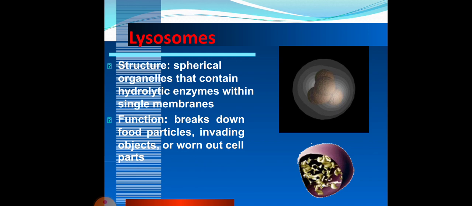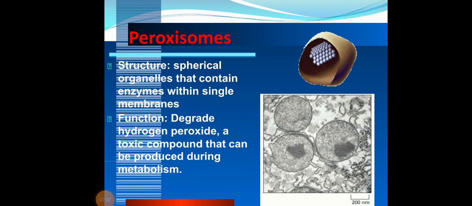Then we have lysosomes. The structure is spherical organelles that contain hydrolytic enzymes within a single membrane. The function is to break down food particles, invading objects, or worn out cells. Then the peroxisomes. The structure is spherical organelles that contain enzymes within a single membrane. The function is to degrade hydrogen peroxide, a toxic compound that can be produced during metabolism.